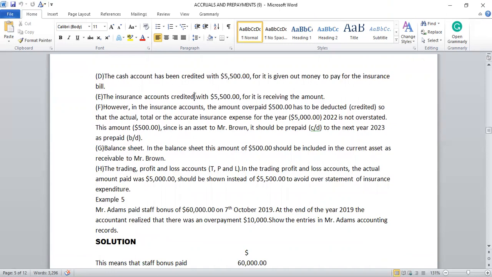No, please let me correct this. Should be debited. Should be debited. Please, Uncle, let me correct this.